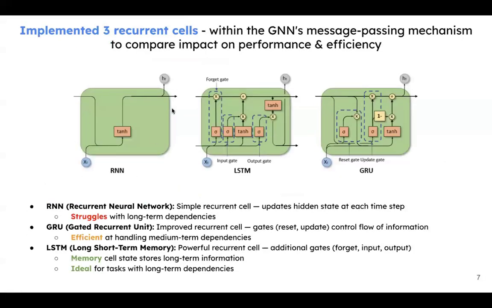Within the graph neural network model, they implement three different types of cells: RNN cells, LSTM cells, and GRU cells. Within the paper, they only implement GRU, but we tried other cells like LSTM and RNN. RNN is a simple recurrent cell, a simpler version of GRU, and it updates the hidden state each time step, but it struggles with long-term dependencies. The benefit of GRUs is that they have a reset and update gate, which controls the flow of information, handling medium-term dependencies. But we think the LSTM will be better because it has forget, input, and output gates, which help maintain how much information is kept within the hidden state.